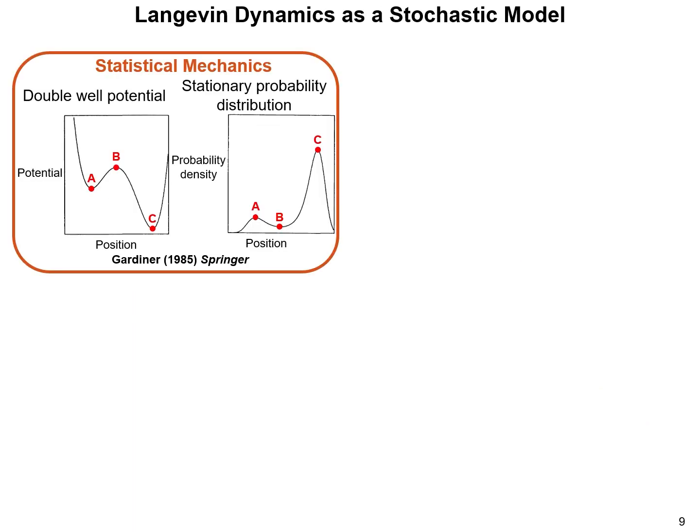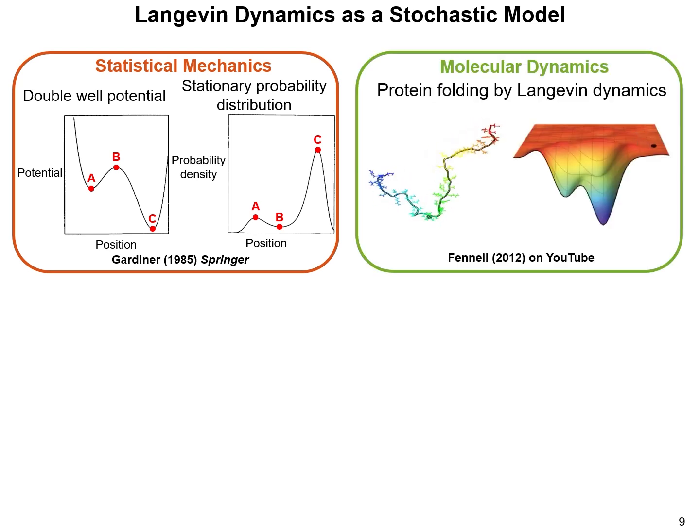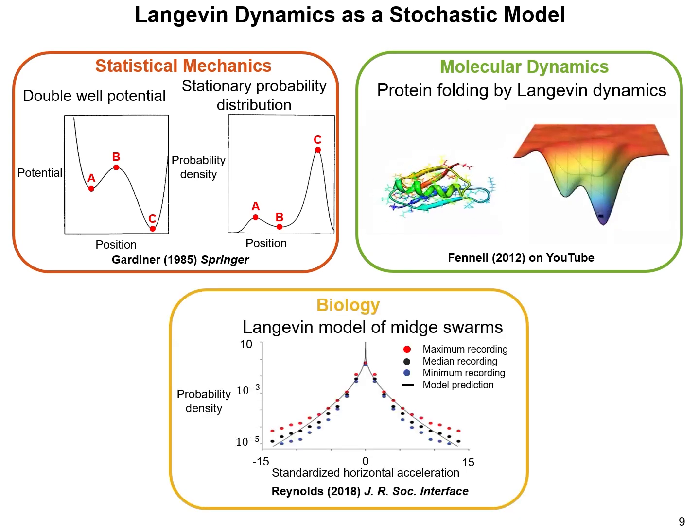To develop a statistical physics model for locomotor transitions, we turn to Langevin dynamics, a well-established stochastic model. Studies in statistical physics and molecular dynamics have shown its effectiveness in describing particle motion under potential energy and noise. Additionally, successful applications in biological research indicate its potential at macroscopic scales. Here we want to see how well Langevin dynamics can describe macroscopic locomotor transitions in our problem.